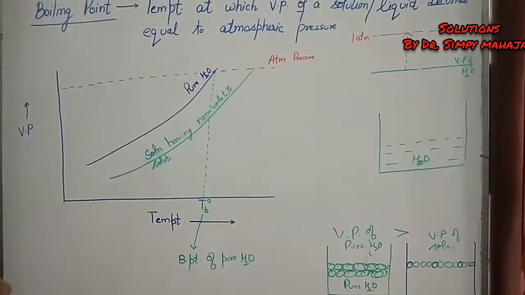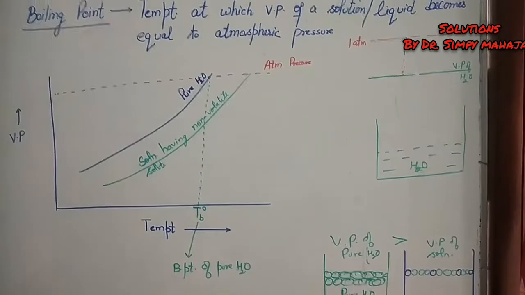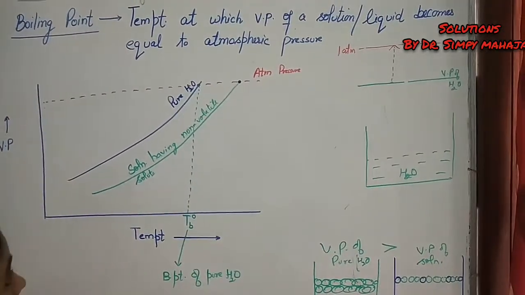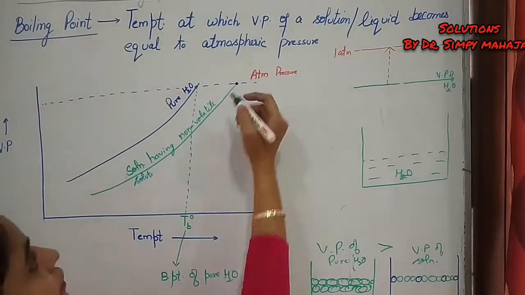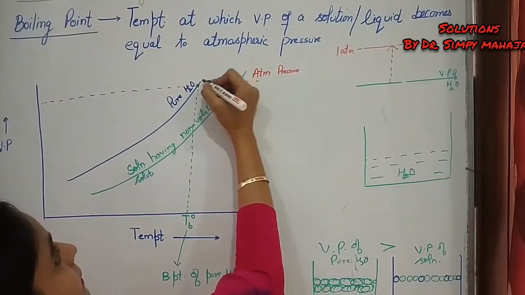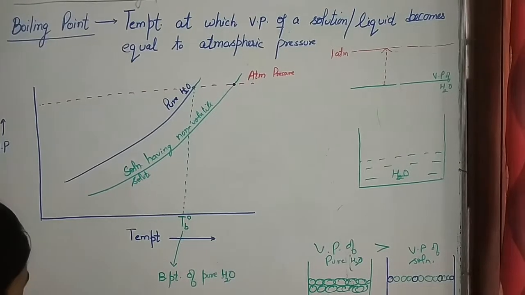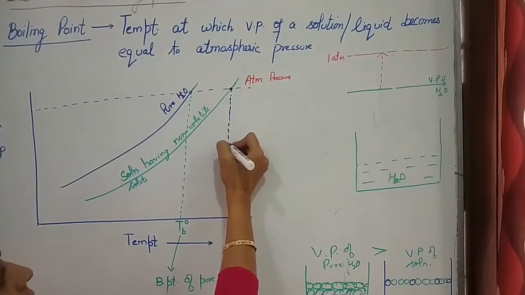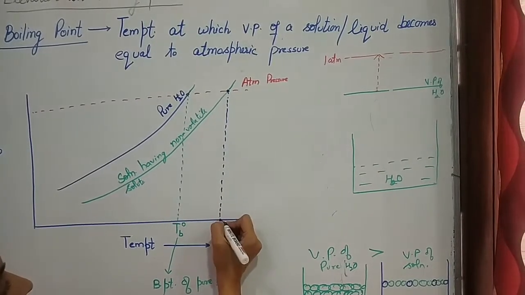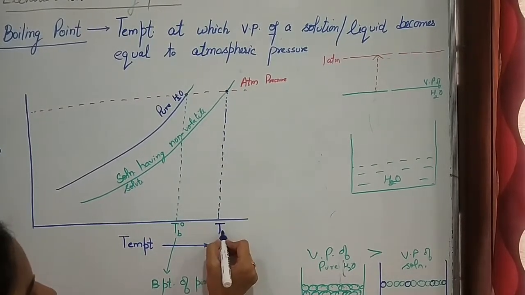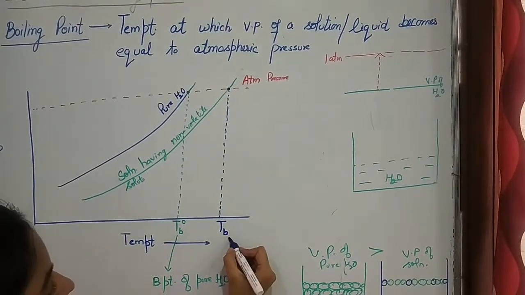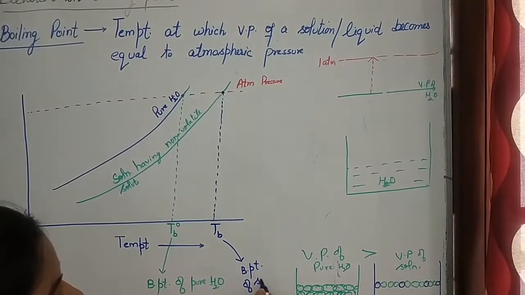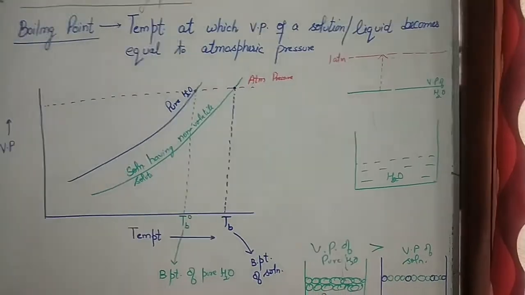The point where it becomes equal to atmospheric pressure corresponds to the temperature represented by TB, and this TB is the boiling point of the solution.